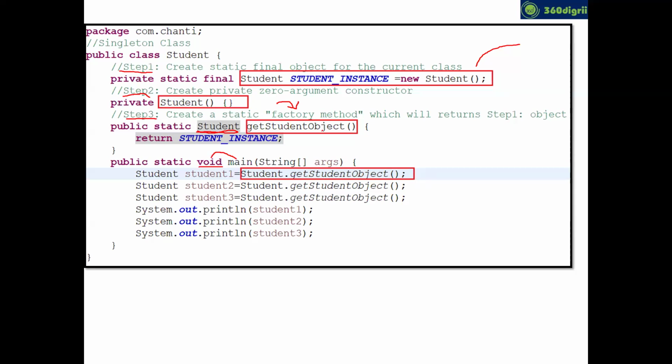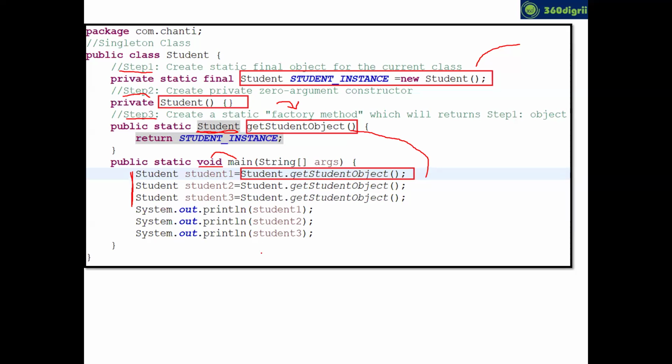Now, can you see the get student object method? The return type is not void, not primitive, and it is a class name, the current class name. So that's the reason we can say it's a factory method. And now, can you see, buddy, the 3 object creations? I was not using the new keyword. Instead, I was calling your get student object method. So this method returns the factory object. See, student 1, 2, 3.